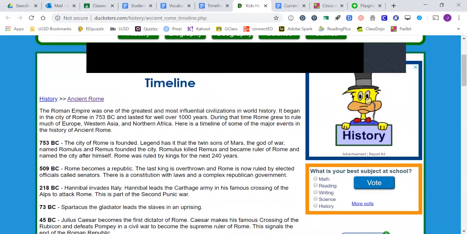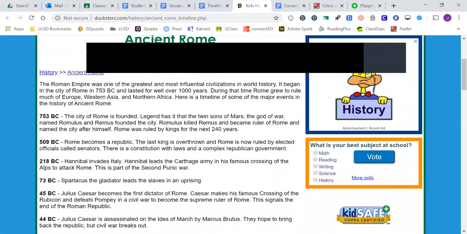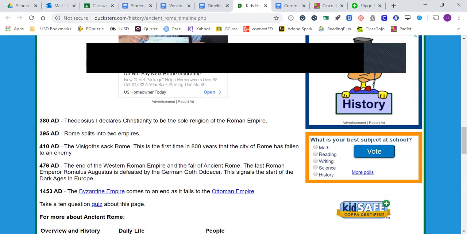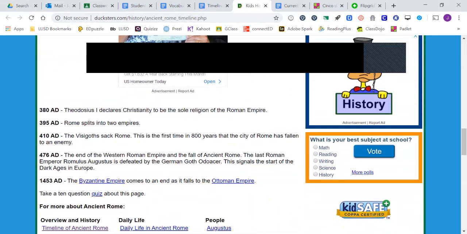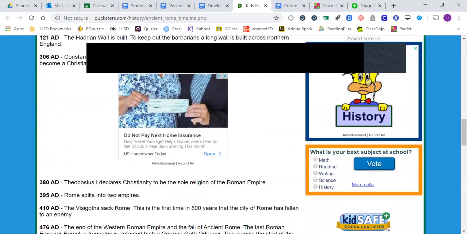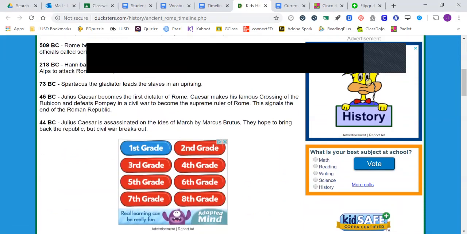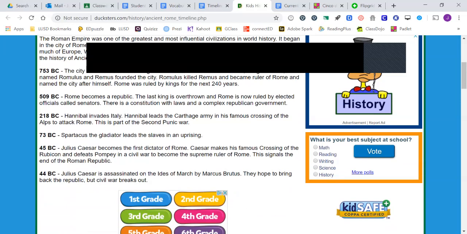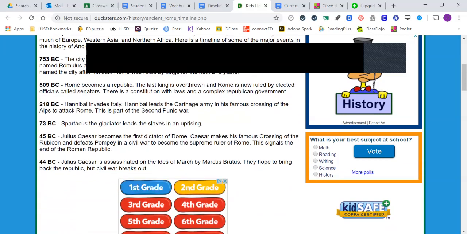This spans from 753 BC all the way to the fall of the empire in 476 AD. It's about 1,300 years. For this assignment, I want you to choose 4 of these dates. Any 4 you want, but I want it to be 4 that you think are really important and significant for the Roman Empire.